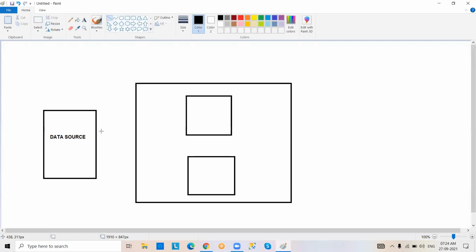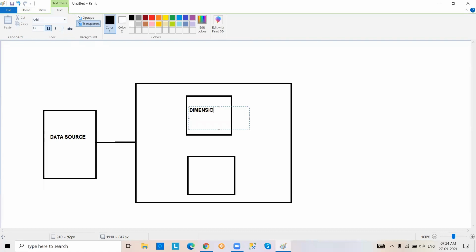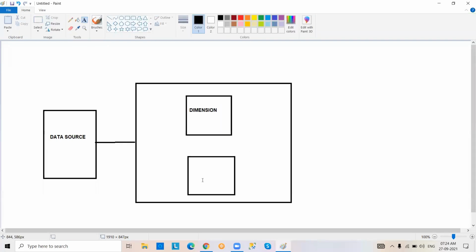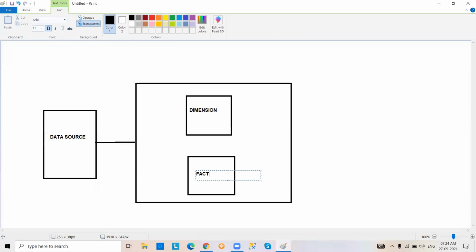From your source, data is coming into the data warehouse database. How is data coming? By using ETL, extraction, transformation, load. So here finally we are going to enter into the data modeling concept. In data modeling, we are going to create models. What do we create? Dimensions and facts. I think you got some idea now.